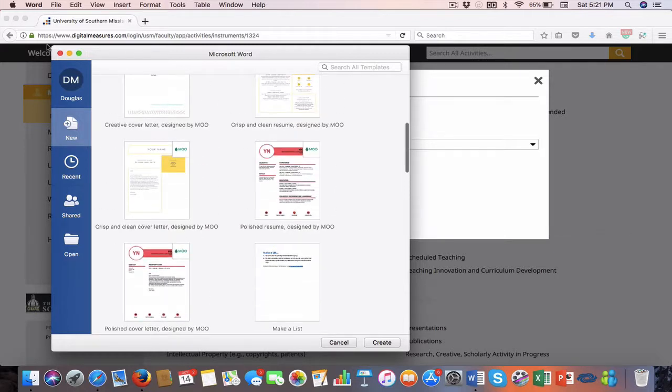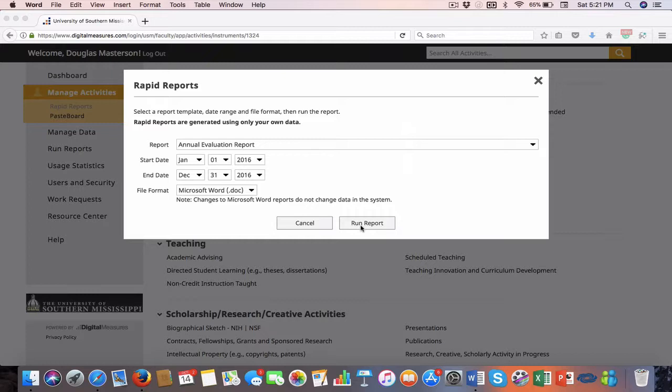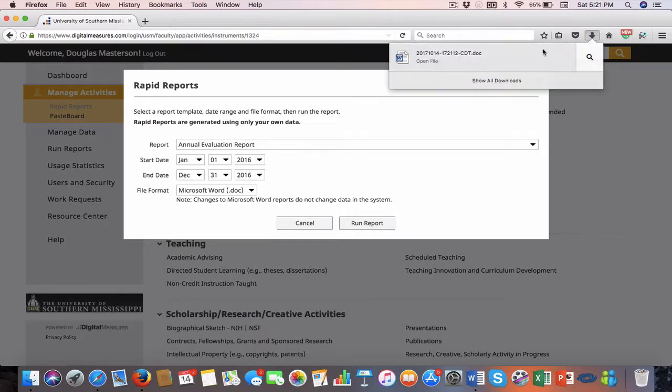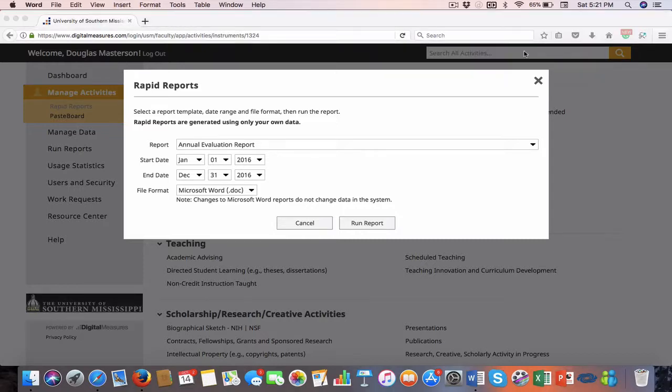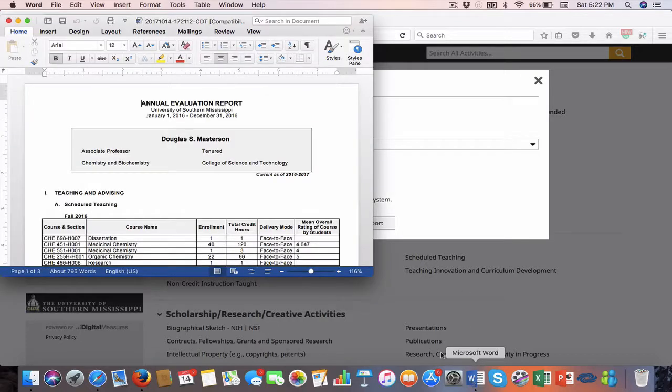Why isn't it opening up? Oh, there it is. Somehow it was hiding from me. Sorry about that.